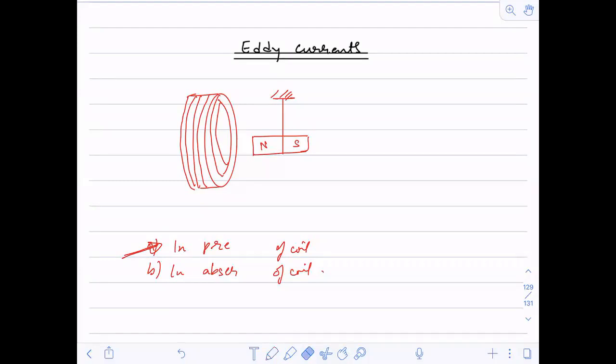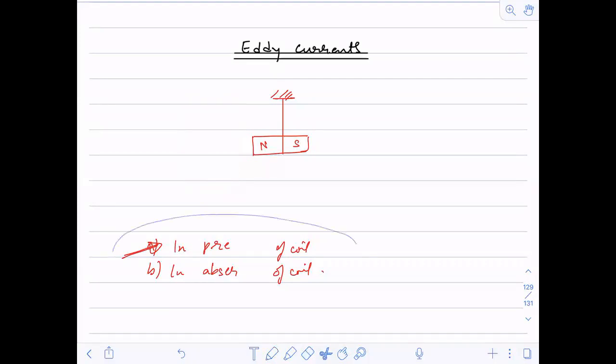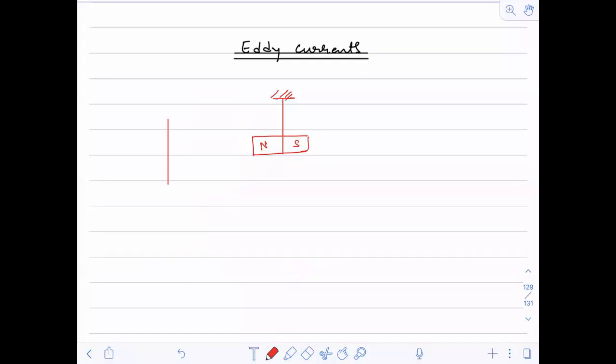So what we have understood is that if I remove this coil and give it oscillation, the magnet will stop after a long time, but when we have a coil, it will stop earlier. Now I will change the situation and come back to this eddy current concept. Instead of a coil, we have a metal sheet.